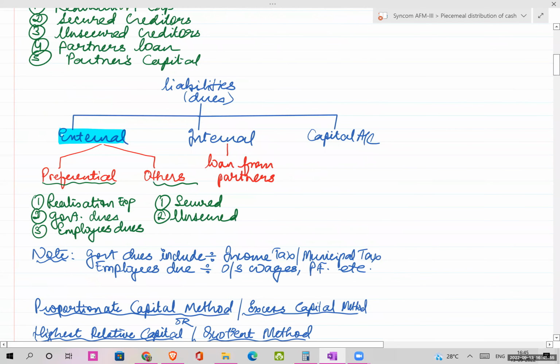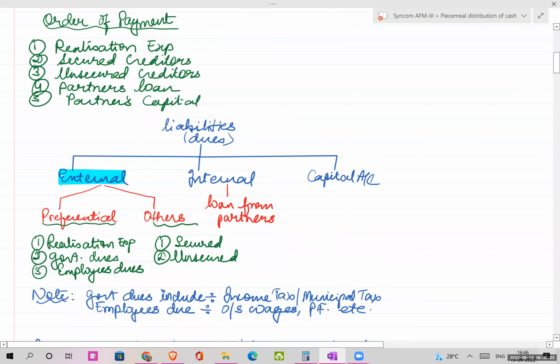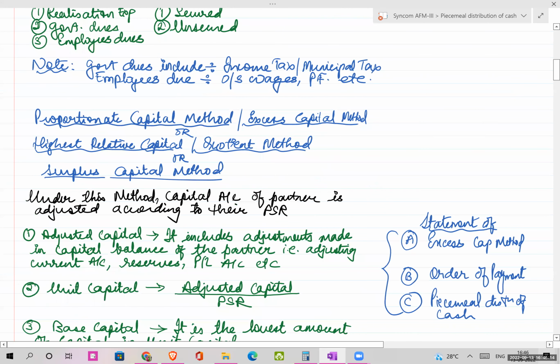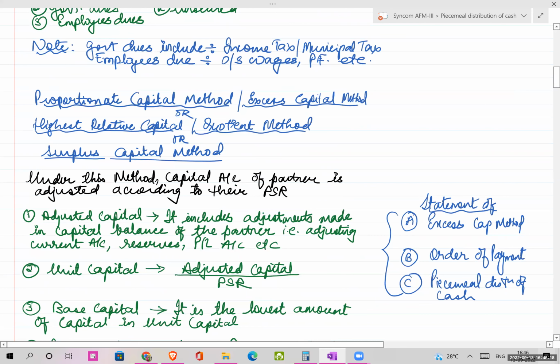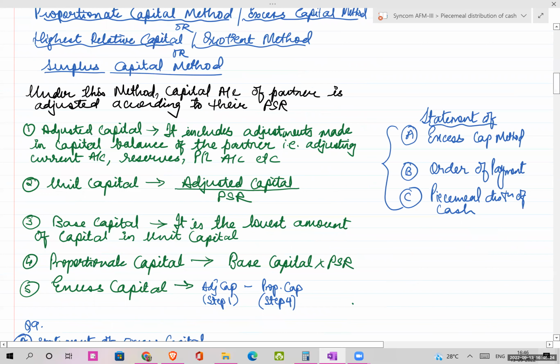In the form of this tree diagram, I have explained external liabilities, internal liabilities, then the capital, what preferential liability includes, what is meant by government dues and by employee dues. And then I was talking about the proportionate capital method or the excess capital method, where we have to calculate different types of capital to arrive at excess capital.